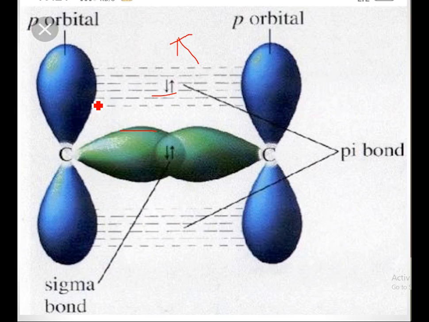If the sidewise overlapping takes place, we would say that this bond is definitely pi, and the sigma bond is formed between the two ends, or between the two axes of this carbon atom px orbital. Okay.